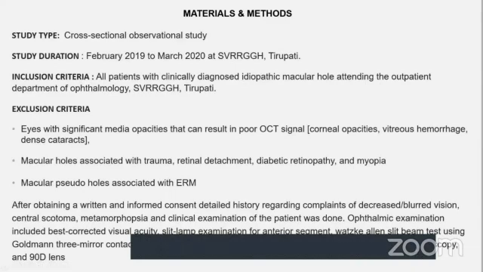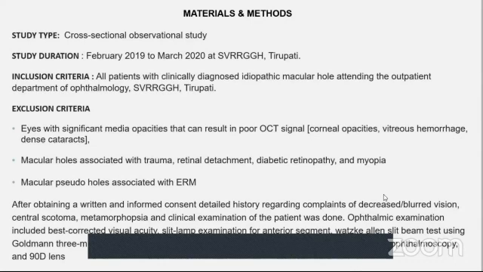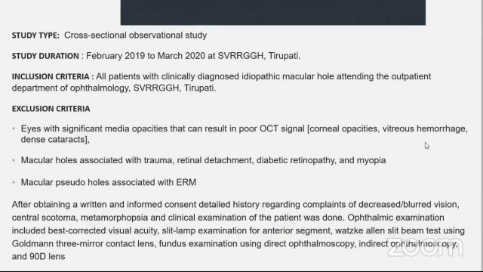All patients with clinically diagnosed idiopathic macular hole attending the outpatient department of ophthalmology, SVRR GGH Tirupati, were included in the study, except eyes with significant media opacities that can result in poor OCT signal. Macular hole associated with trauma, retinal detachment, diabetic retinopathy, and myopia, and macular pseudohole associated with epiretinal membrane were excluded from the study.